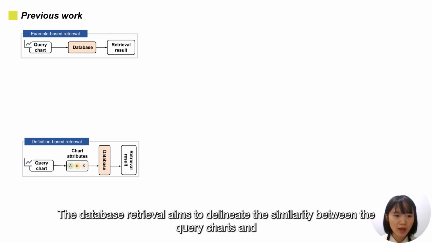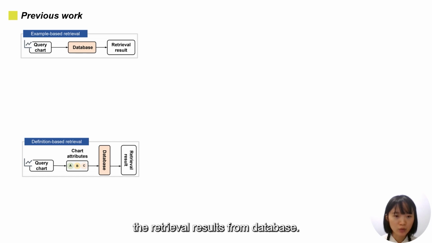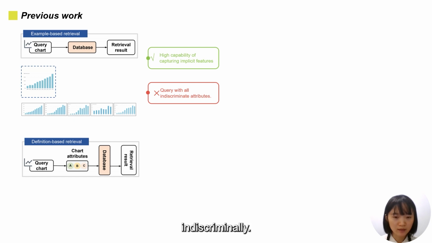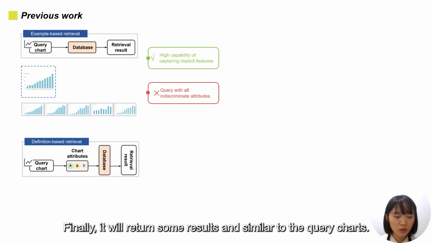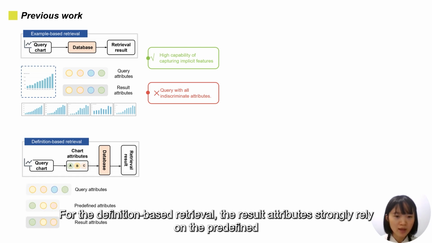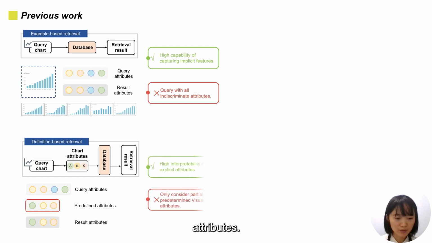Example-based retrieval aims to delineate the similarity between the query chart and the retrieval result from the database. It scans all the low-level visual features of the query chart and treats the attributes indiscriminately. Finally, it will return some results that are similar to the query chart. So you can see the result attributes are nearly equal to the query attributes. For definition-based retrieval, the result attributes strongly rely on the predefined attributes.